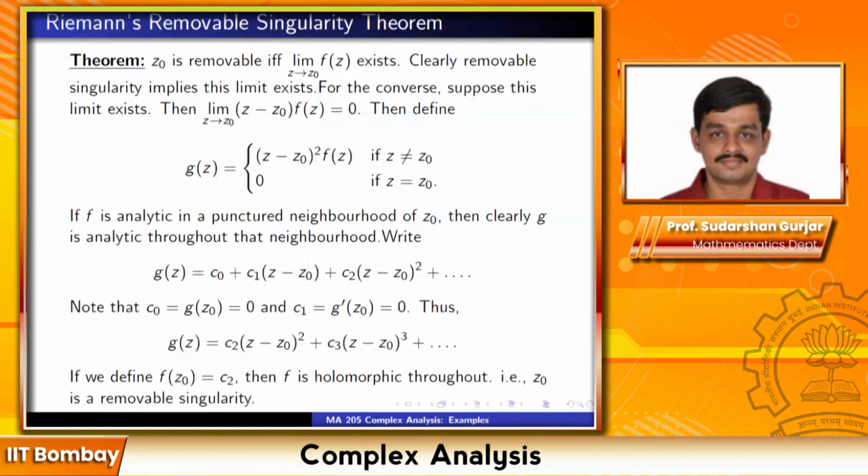Just go through it. Spend a minute and go through it. Yeah, is it clear? Sir, how did we conclude that G is analytic? Well, first of all, outside Z0 there is no problem, right? You agree? G is just a product of two holomorphic functions, so it's analytic. At 0 it is analytic because you compute the limit, compute the derivative at 0 and check that it is holomorphic even at 0. Okay, got it. Thank you, sir.